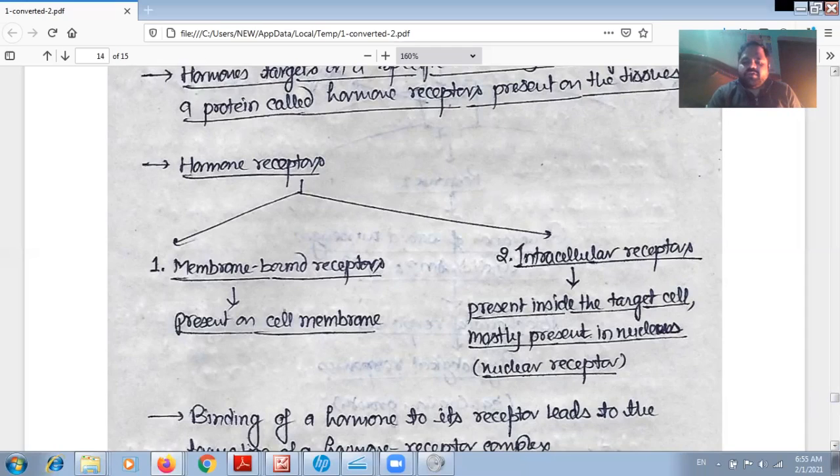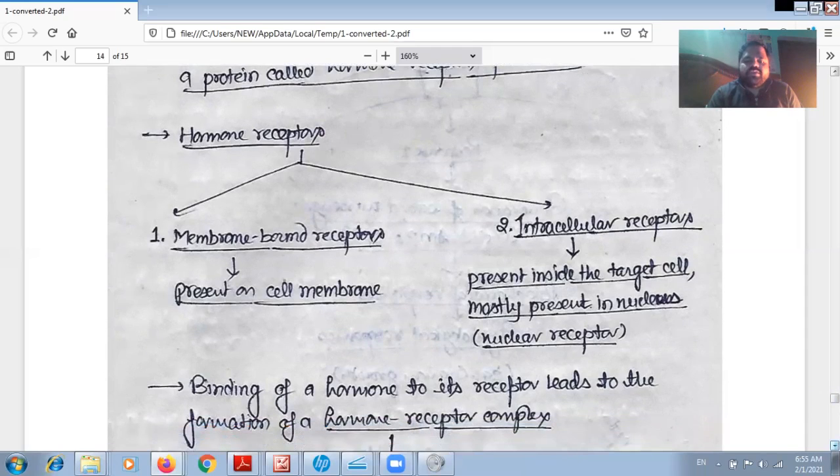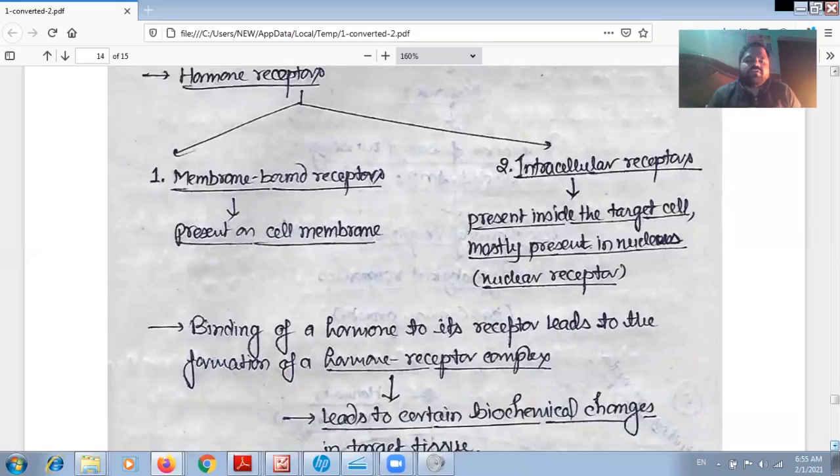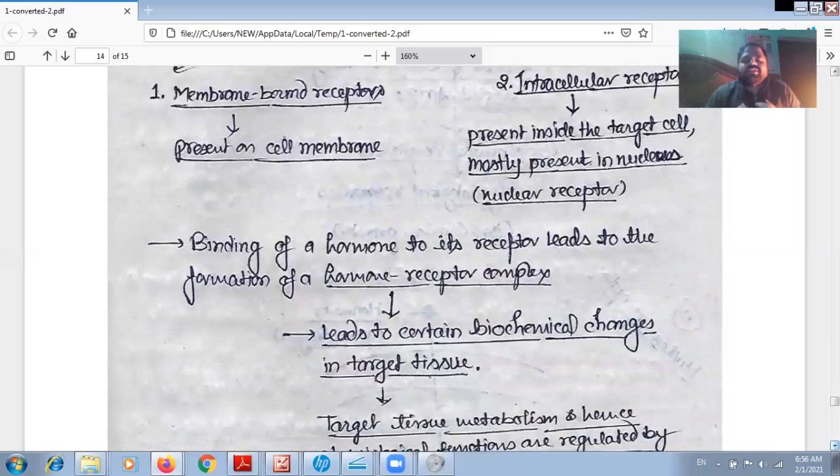So binding of a hormone to its receptor leads to formation of the hormone receptor complex. What happens when the hormone binds with the specific receptor? Then it forms the hormone receptor complex, which leads to certain biochemical changes in the target tissues. It means then it will start its function.